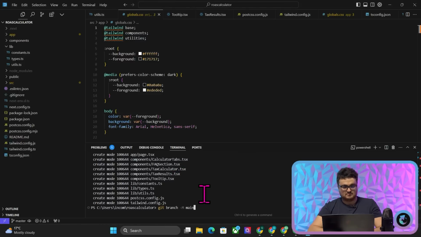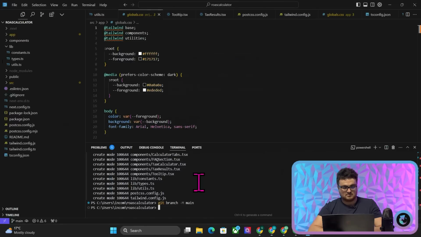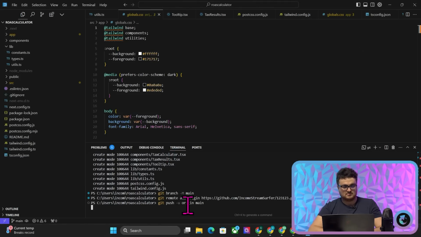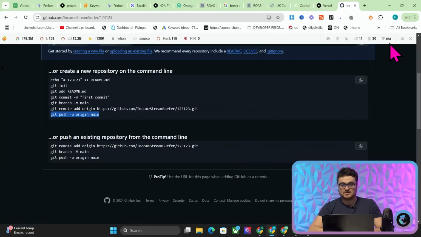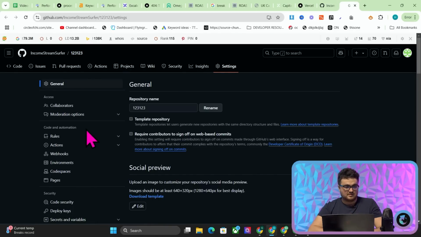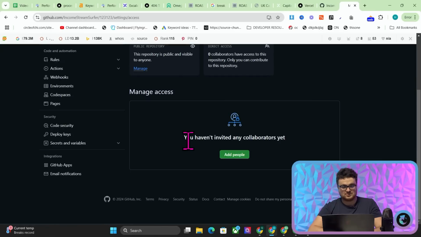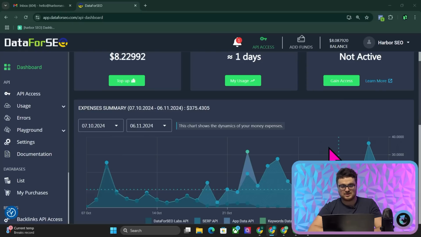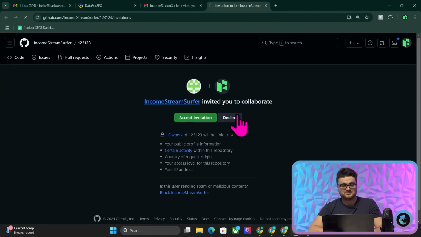Git branch main. I'm just literally copying and pasting everything here. But this is probably not going to work immediately. Yeah, no. The reason this isn't working is 403 because I'm logged into Harbor's GitHub. So what I have to do, I don't know if this should even be in the video, but yeah, I have to add myself to this. I have to do this every time because I don't know how to log in with GitHub locally. I'm such an idiot. So I've just literally been adding myself to like a million different projects. The team that we work with on Harbor must just be like, what is going on? Like, what are all these projects?